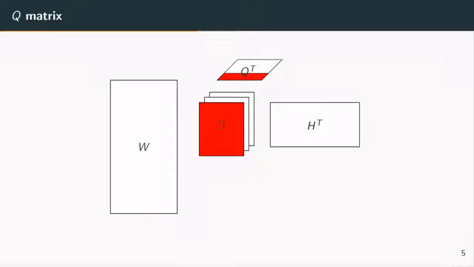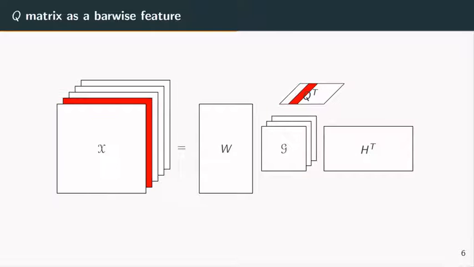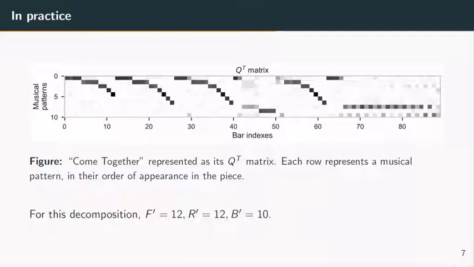Each slice of the core defines a musical pattern and is associated with a column in the third factor matrix Q. Each row of Q is associated with a bar in the time-frequency-bar tensor. Hence, Q represents every bar of the music as a combination of musical patterns. You can see here the transpose of the matrix Q for the song Come Together.